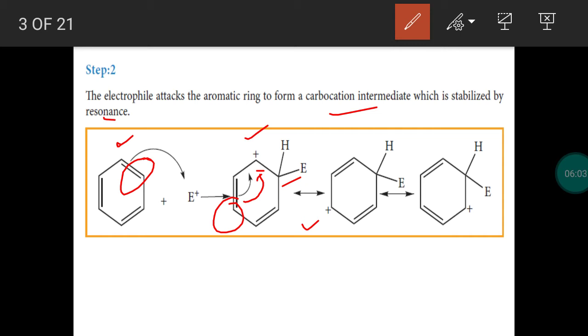To balance that, this pi electron can move to this side. So positive charge will be possible here. This is the delocalization of pi electron. Due to the delocalization of pi electron, carbon gets positive charge at different positions. This is called canonical structures or resonance structures.